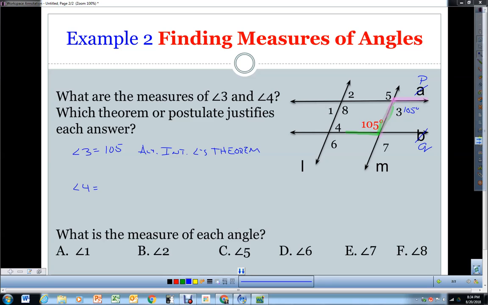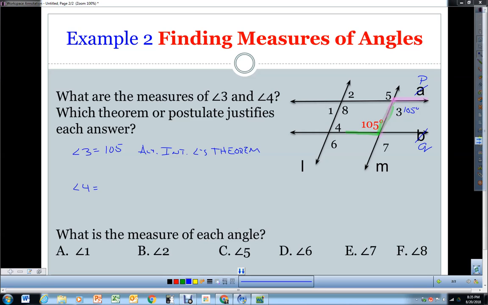So let's look at 4. Angle 4 touches line L and line Q, and 105 touches line M and line Q. The one that's in common is our transversal, which is Q, and that makes line L parallel to line M. So that makes these two angles same side interior angles.